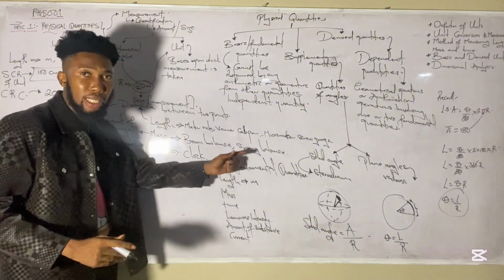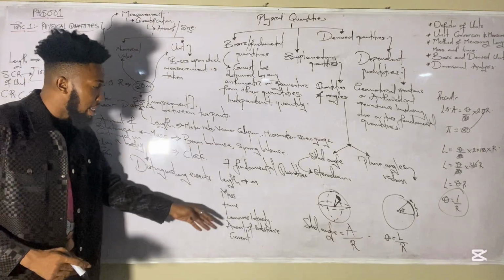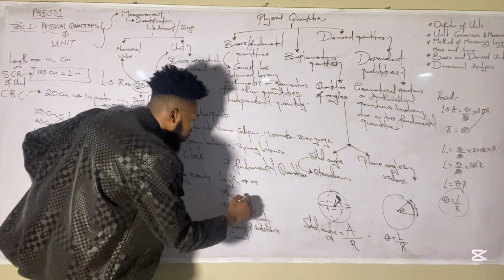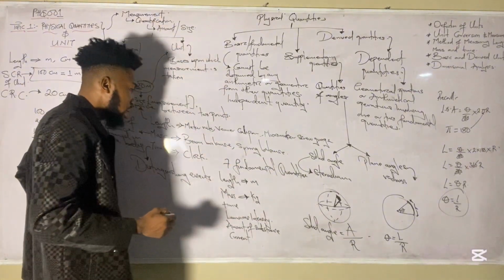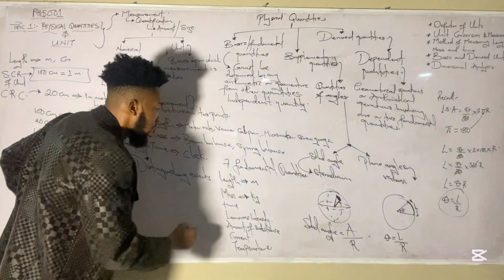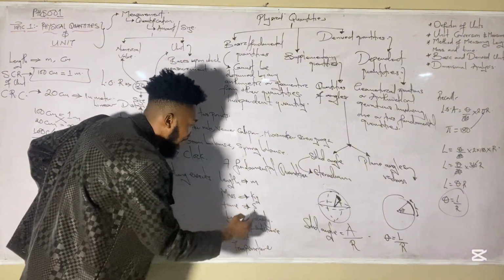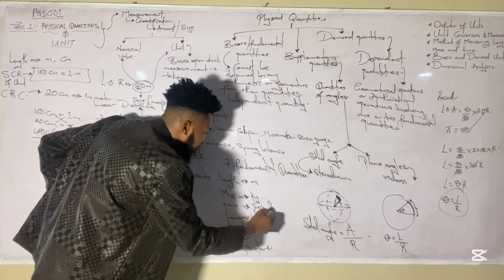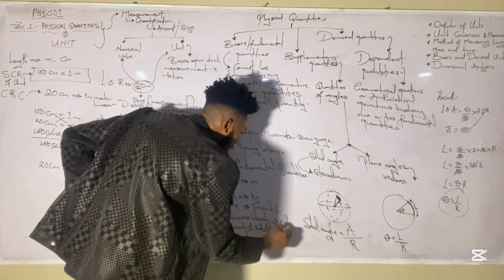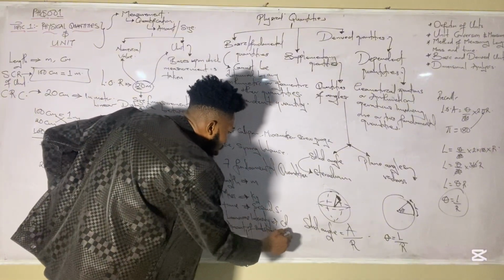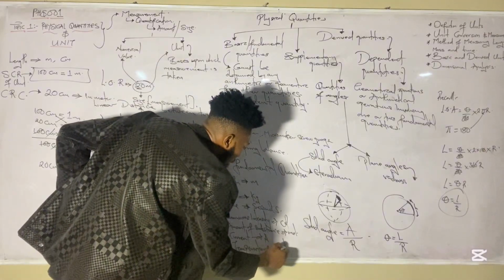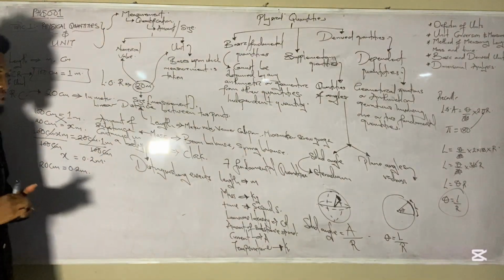I'm writing out the SI units here. The SI unit is the standard unit in which these parameters are measured. So you have meters there. Then your mass is measured in kilogram. We have one more here: temperature. That's the 7th one. Your time is measured in seconds, represented as s. Luminous intensity is measured in candela. Amount of substance is measured in mole. Current is measured in ampere. Temperature is measured in Kelvin, not degree Kelvin, ordinary Kelvin.